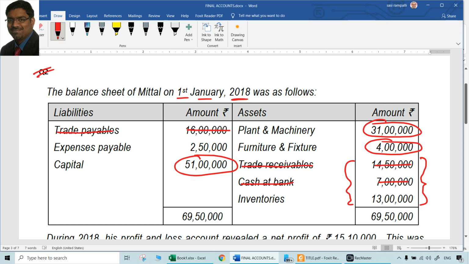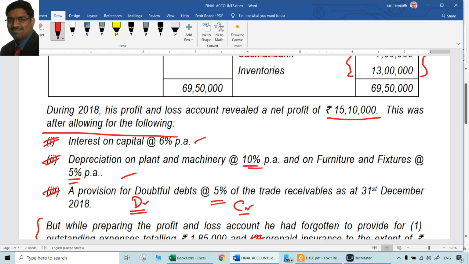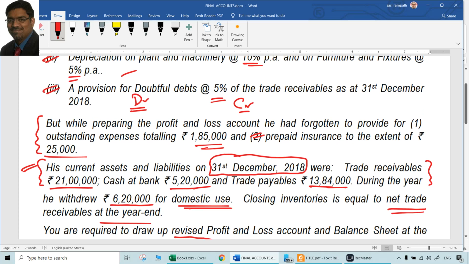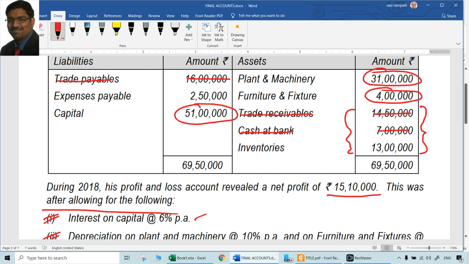So this question requires deep understanding of final accounts. Some basic things we have to definitely remember well. The current assets and liabilities will always be different from opening to closing, unless otherwise given in the question. So in this case, the trade receivables, cash at bank, and trade payables amounts at the end of the year are given already.